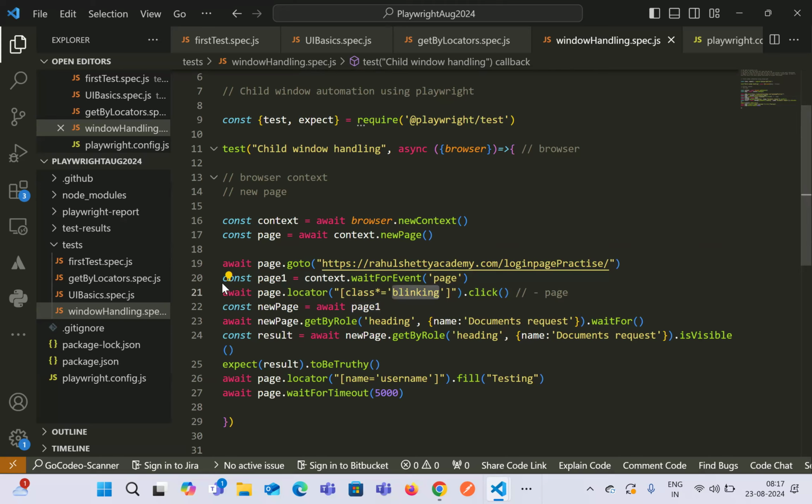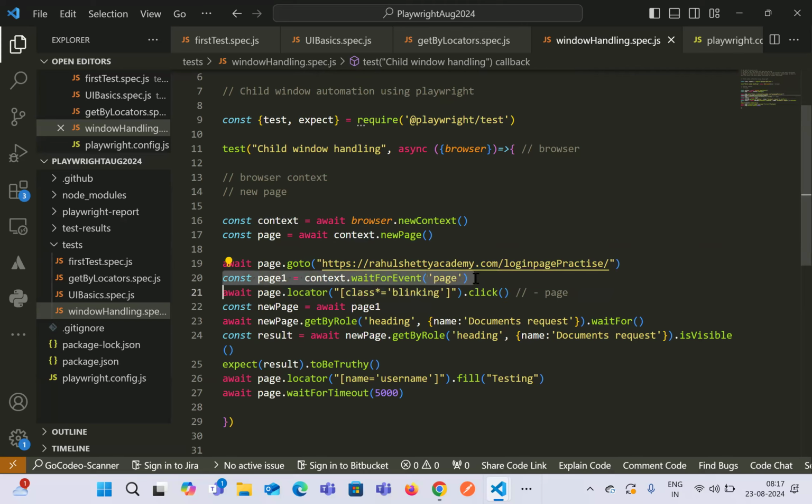That means we are doing these two operations parallelly. What is meant by parallelly is we have not given a wait over here. So it can start at any point of time. It will keep on running, and meanwhile it can also click on the element. That means both actions are happening parallelly.